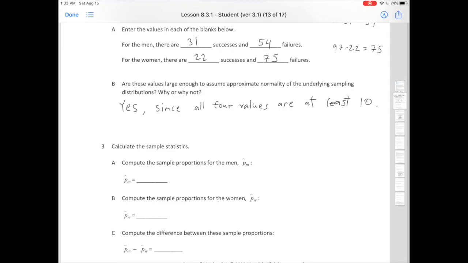Calculate the sample statistics. So first we're going to compute the sample proportion for the men. Remember, for the men in the sample, there were 31 out of 85. So if we use our calculator, 31 divided by 85 is equal to 0.365.